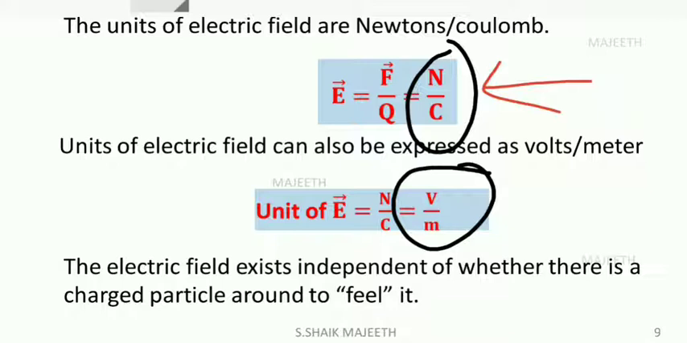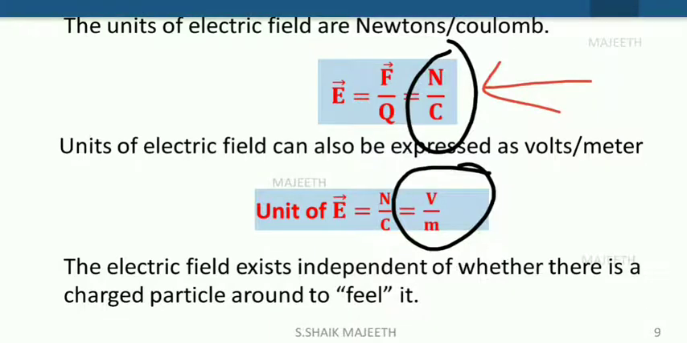And also we have to know one important point: the electric field exists independent of whether the test charge is there or not. Yes, of course. Why? Because the electric field is developed by the source charge. Even if there is no charge nearer to that area, the field will exist. So the field developed by a source charge is independent of the test charge. That is a very, very important concept.